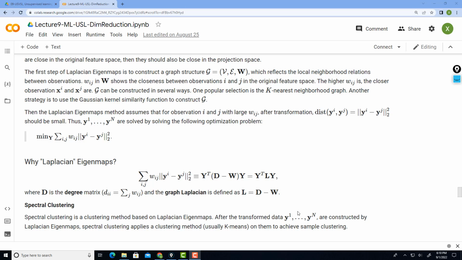We will not talk about the spectral clustering algorithm until we cover clustering algorithms, but just remember that the Laplacian eigenmaps derive the spectral representation for the k-nearest neighbor graph data, and then you can apply a clustering algorithm on those reduced representations to derive groups of similar data points in the original feature space.